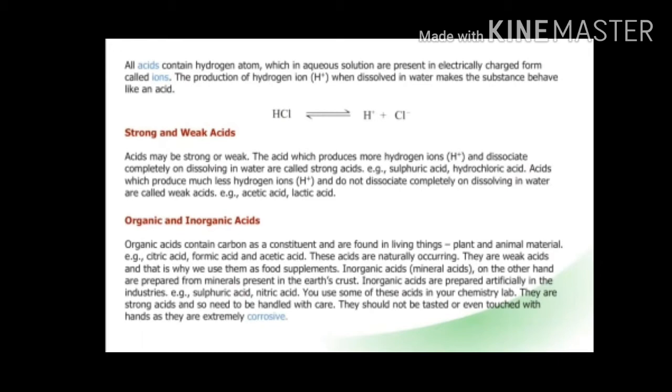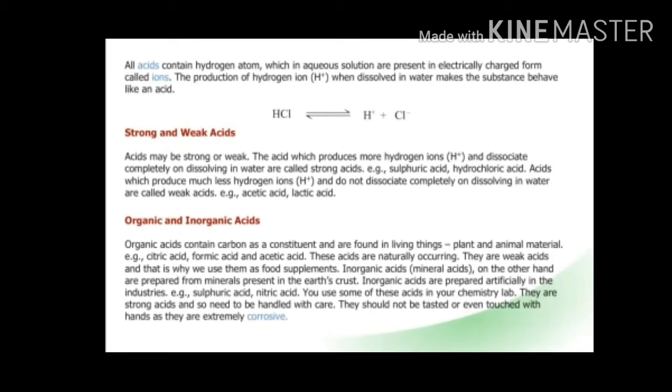Whereas some acids don't dissociate completely on dissolving in water, and they produce less hydrogen ion, so they are called weak acids. Examples are acetic acid and lactic acid. Acetic acid and lactic acid are weak acids because they produce less hydrogen ion as compared to hydrochloric acid or sulfuric acid.